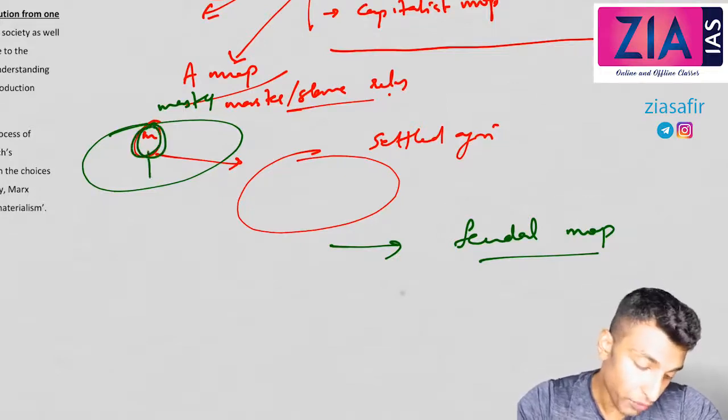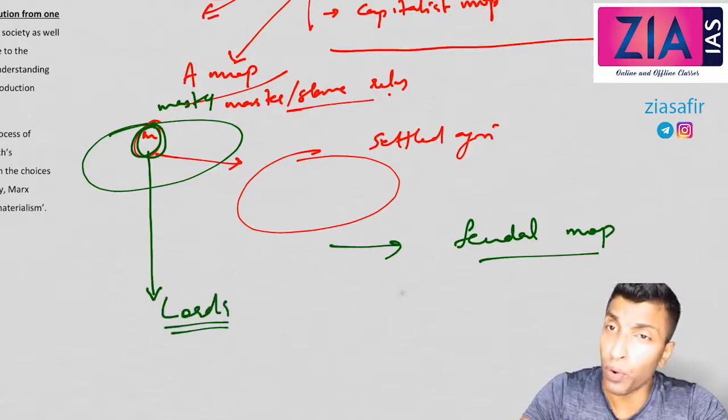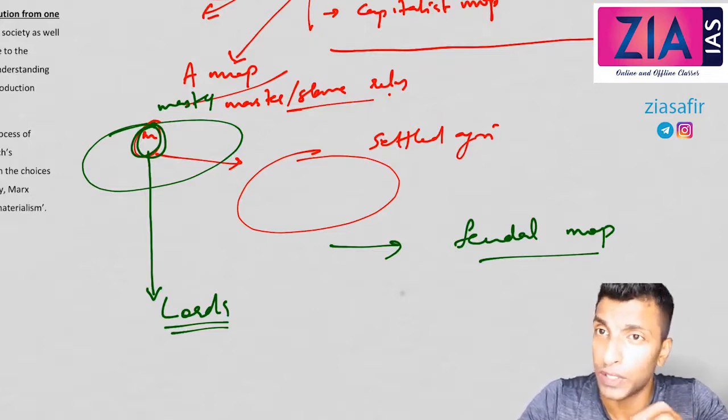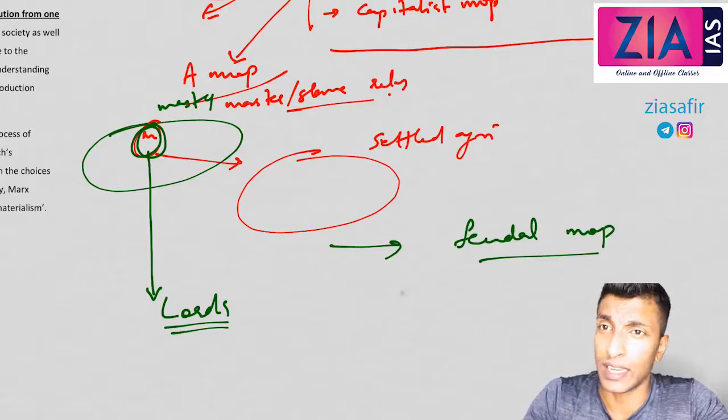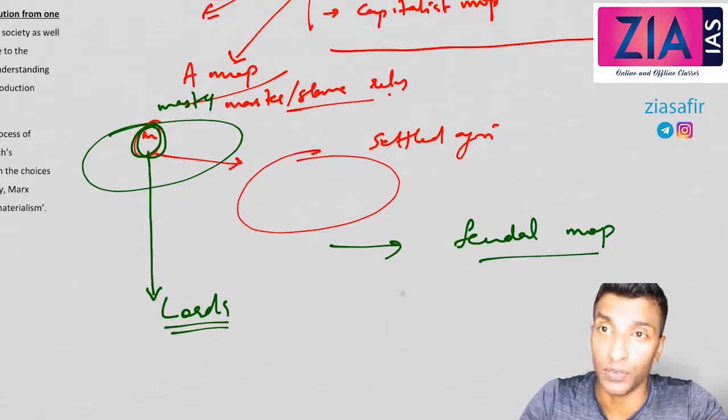Okay, so in the feudal mode of production, what will happen is they become the lords. I'll explain this point in more detail, the way the class struggle is proceeding and who is initiating this and how it is working out, the reasons, everything in the theory of class struggle. You will understand it much more over there, but now understand only the change part, how the struggle is happening, how it is operating, and how it is entering into different modes of production. We will discuss in the theory of class struggle.